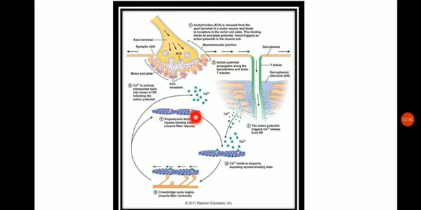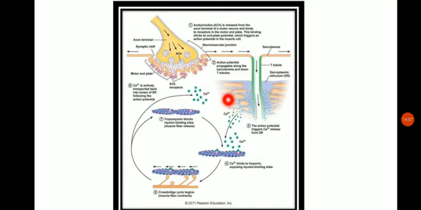So what happens when acetylcholine is released at this motor end plate? It will be taken up by the receptors, which will signal the cell to open up the calcium channel from the endoplasmic reticulum.